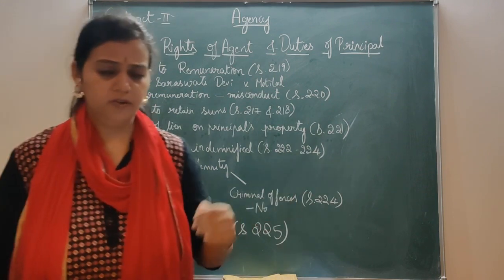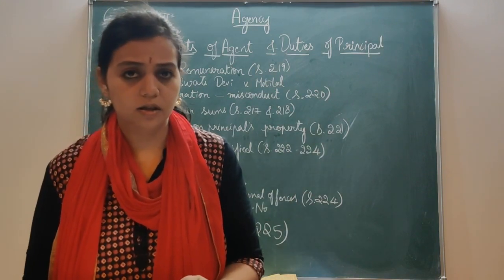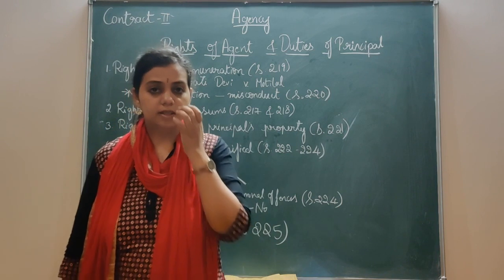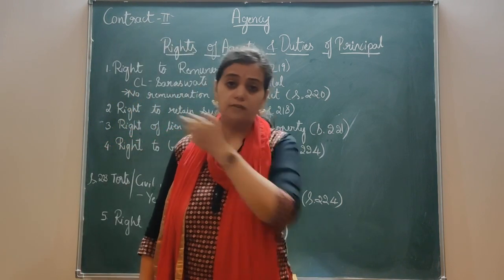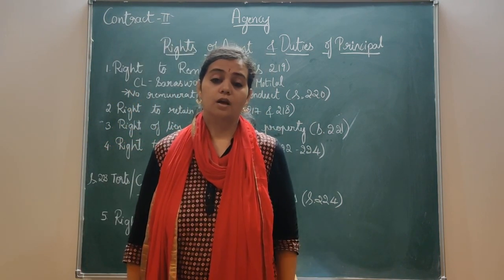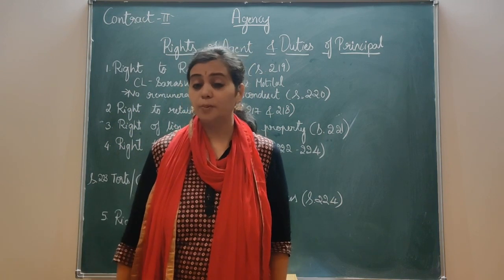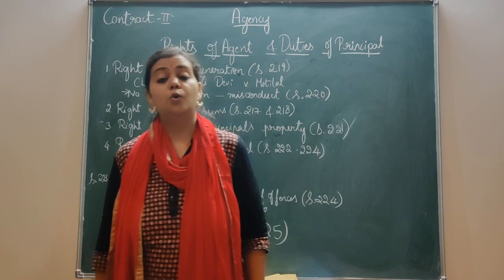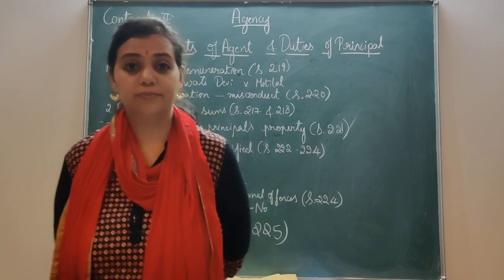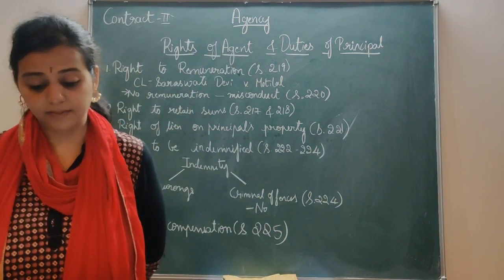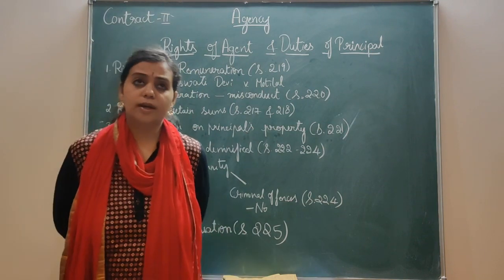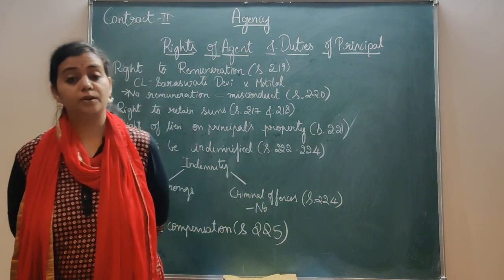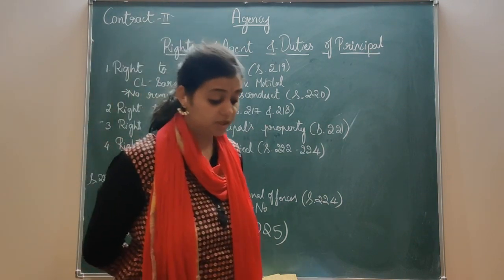Now we took the previous example itself. What happened in the previous example? He failed to deliver the goods. There is a breach of contract. Then who has to pay for that? It is the principal who has to pay for it. Clear with this example? You can even include this example also, Adamson versus Jarvis, which we discussed